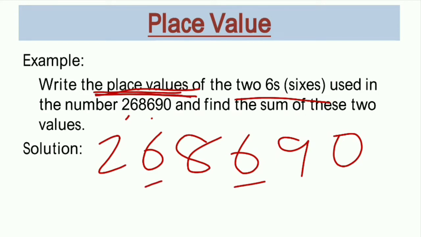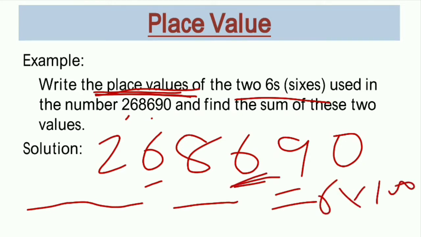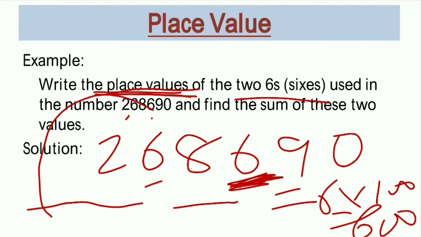So you will write that the place value of one 6 is equal to 6 into 100. Why? It is at the hundreds place, so its value will be 600. Again you will add the value of the second 6. A statement you have to write. Without a statement, don't do it. So the value of the other 6 is 6 into 10,000.